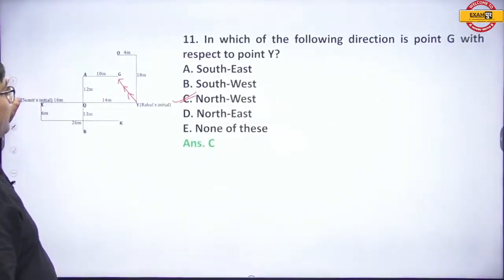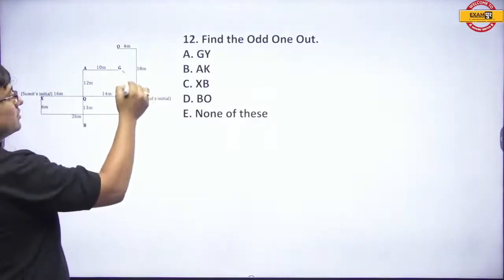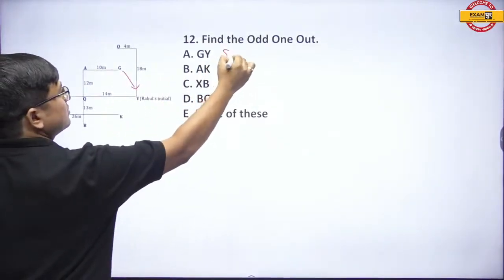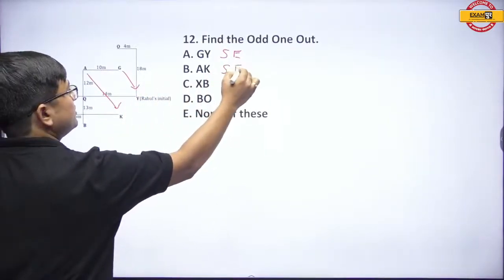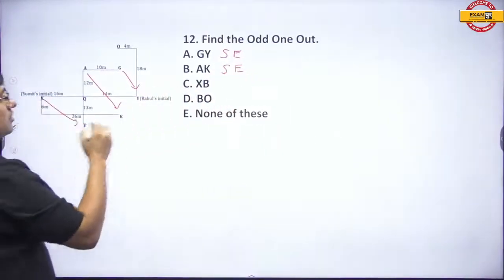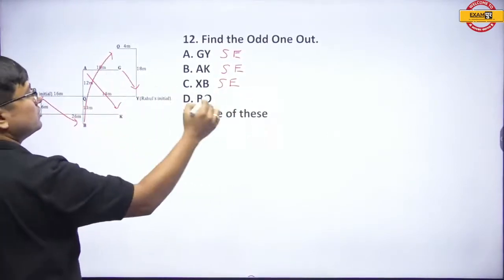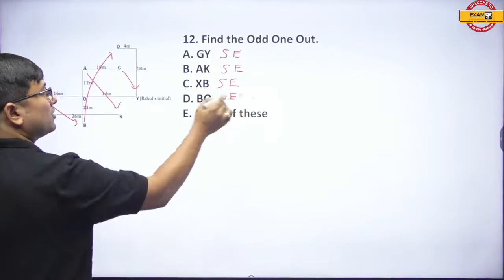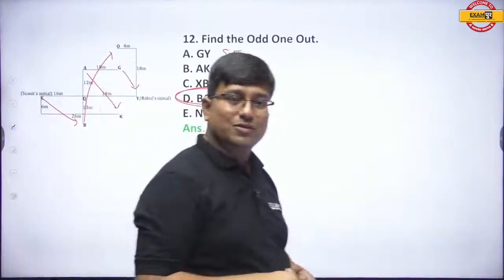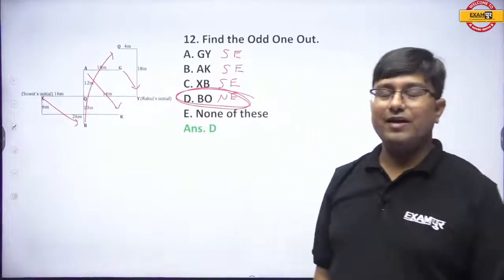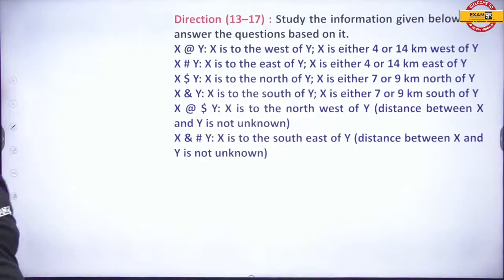Next. Find the odd one out. See, from G to Y, it's southeast. From A to K, it's southeast. From X to B, it's southeast. From B to O, it's northeast. So I hope you all are smart enough to guess what is the odd one out. All right, everyone, getting it? Yes or no? Fine. Now, the next thing.